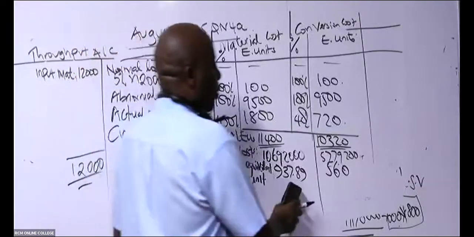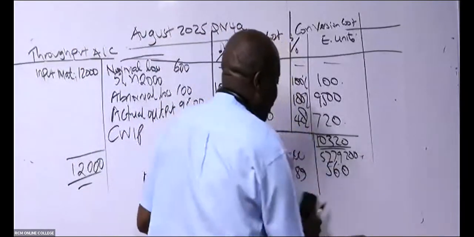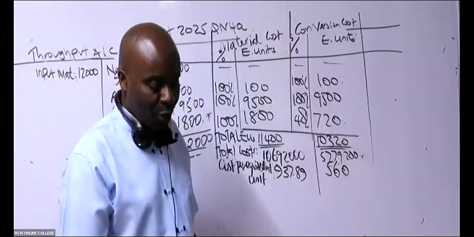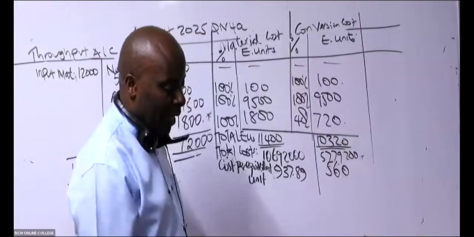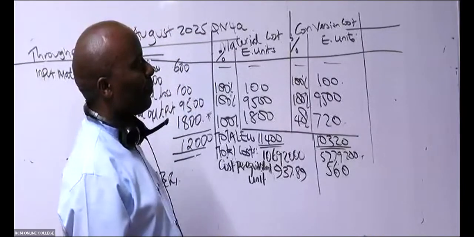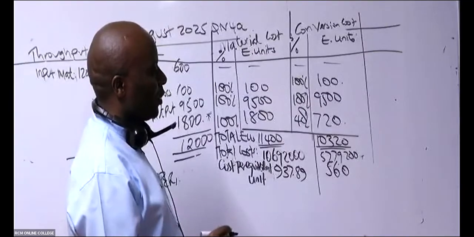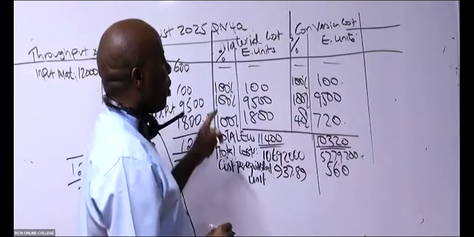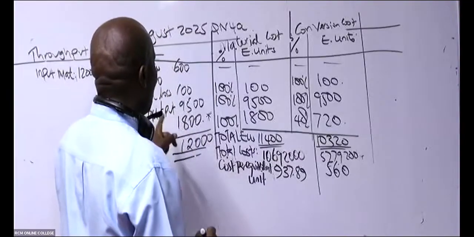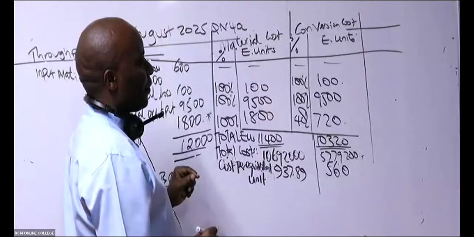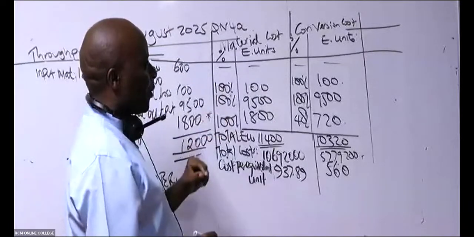Now from there, you'll be able to do the last thing, which is the statement of equivalent units. Not statement, but I mean valuation. Give us the valuation. So I want you, great students of mine, to value this abnormal loss.